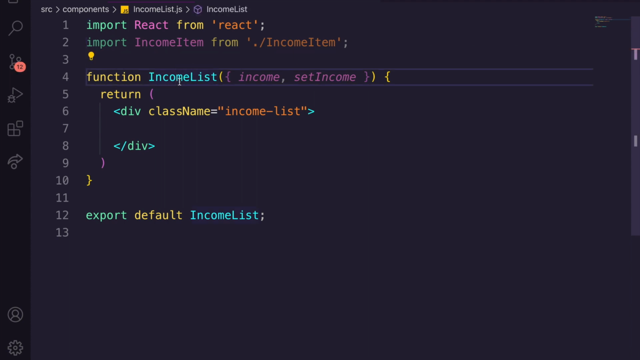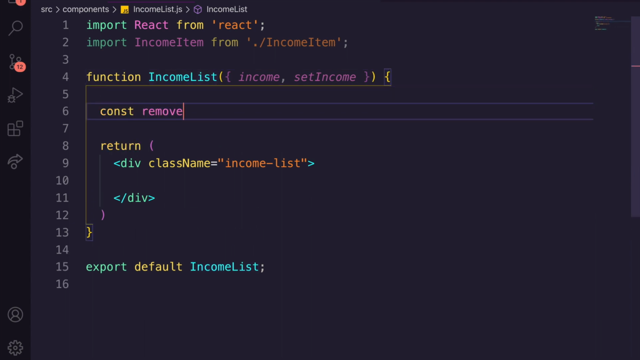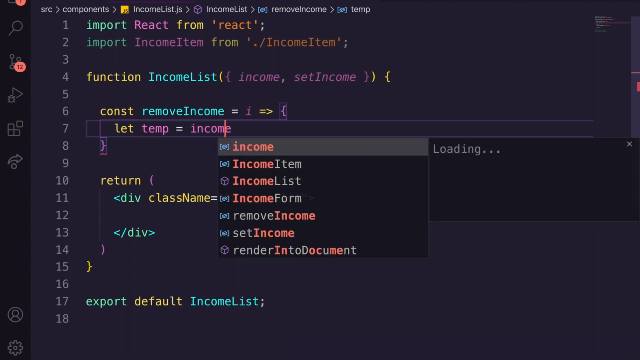I know it gets confusing. Things do get confusing. And the first thing we're going to do is we're actually going to set up the component. So we're going to say const removeIncome. So I know we're going backwards and we're removing it before we're actually adding it, but trust me, it works. So we're going to get this temp.